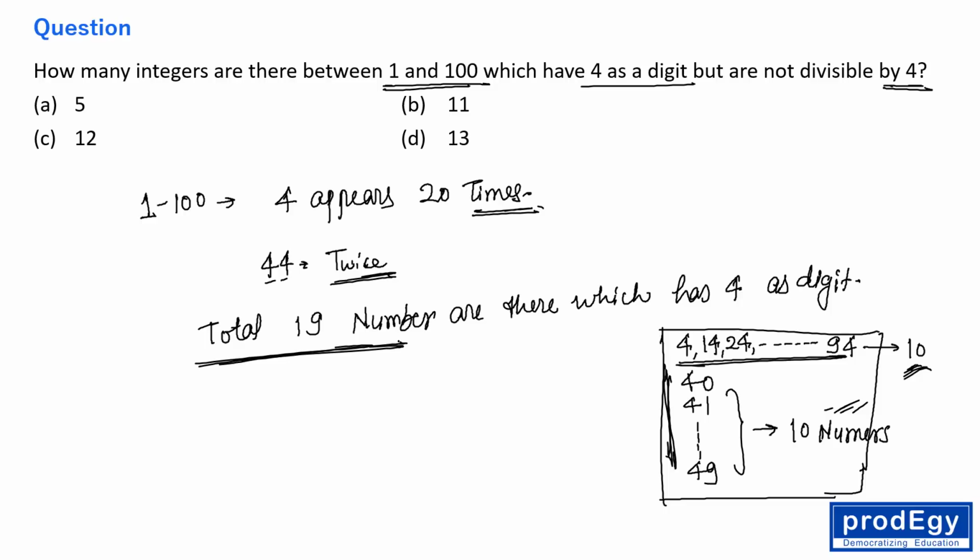Now, how many integers are there which have 4 as a digit but are not divisible by 4? Okay everyone, let's talk about the numbers which are divisible by 4.